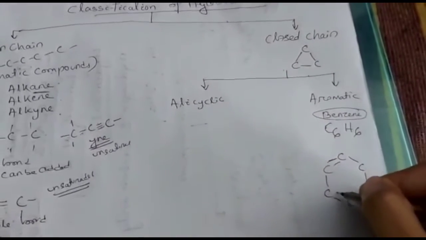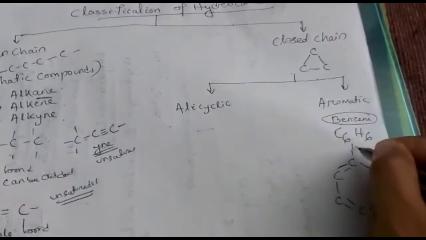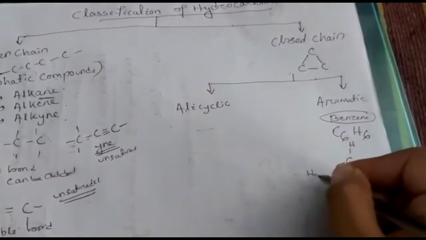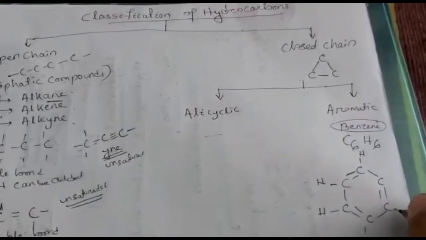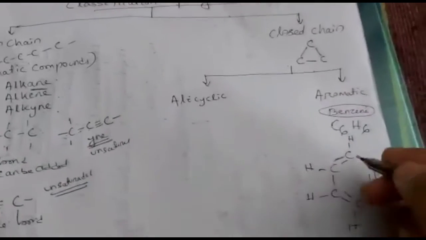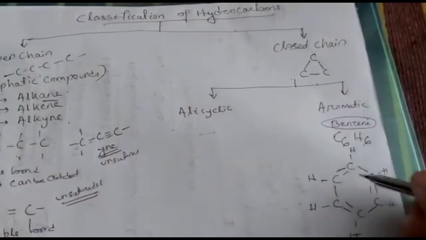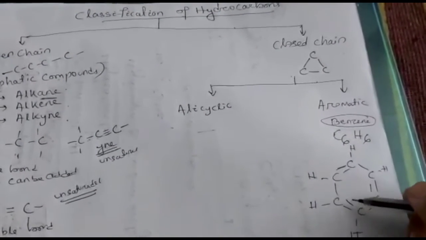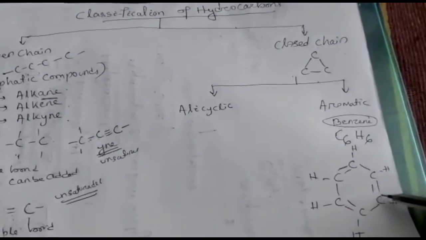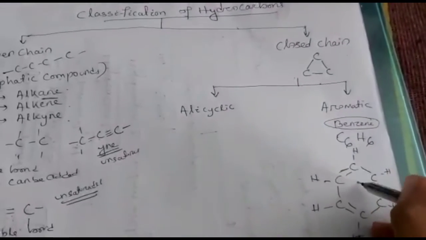Alternate double bond you have to attach, and in each carbon 1 number of hydrogens are attached. Carbon also 6, hydrogen also 6. Here tetravalency already satisfied. Here also tetravalency satisfied. Here also tetravalency satisfied. Here also tetravalency satisfied. So this structure is the benzene structure.